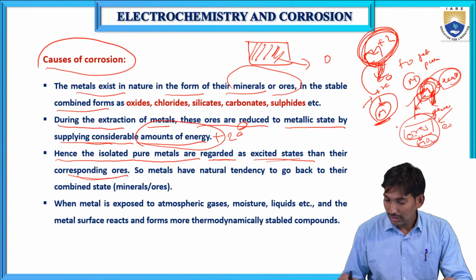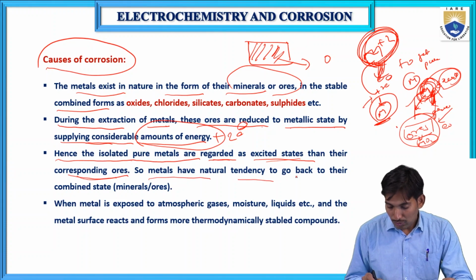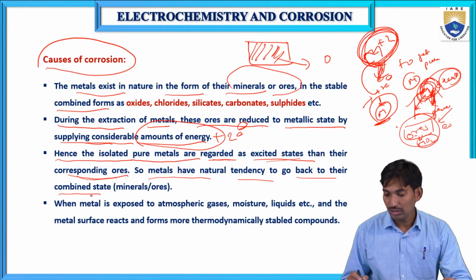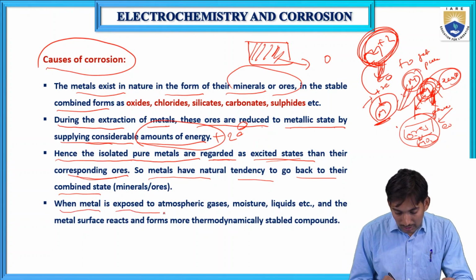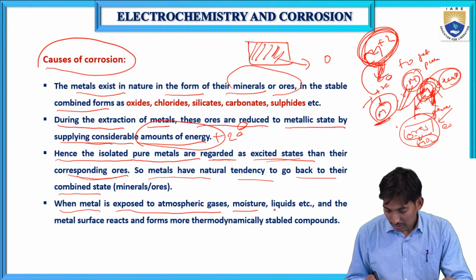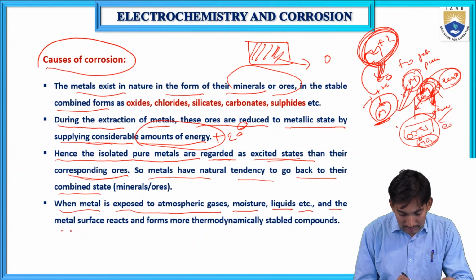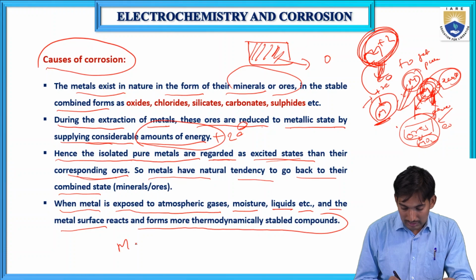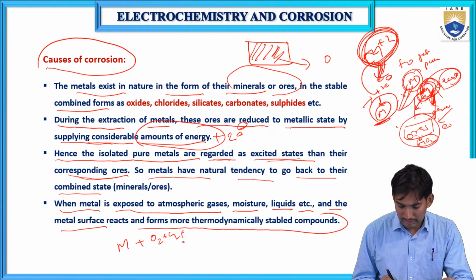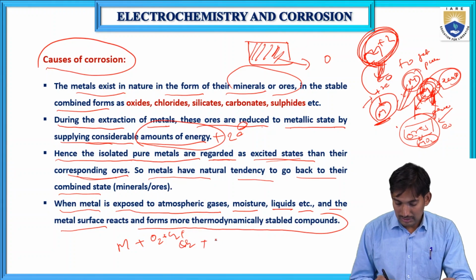Compared with ores, the pure metal has the highest energy. So, metals have a natural tendency to go back to their combined states. These pure metals are always trying to get the ore form or mineral form. When metal is exposed to atmospheric gases, matter and liquids, the metal surface reacts and forms more thermodynamically stable compounds. These pure metals react with atmospheric gases like oxygen, CO2, or other gases like sulfides, and moisture like water or any other liquids.